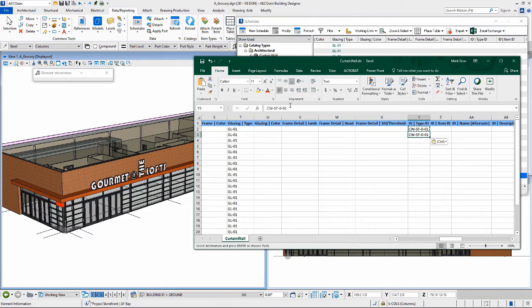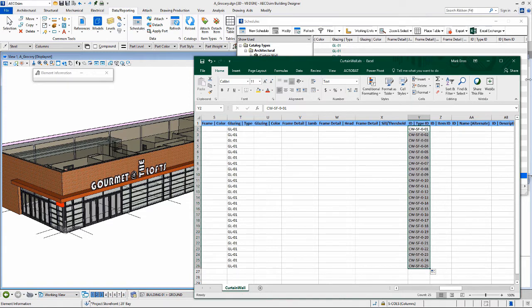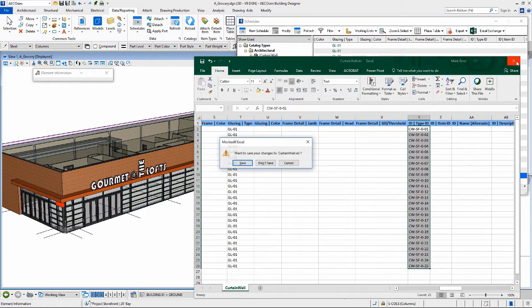And what we want to do is give it some quick sequential numbers. So if you're giving like unique IDs, this is a quick way to do it without having to go through and select each item to renumber them. We're going to be using Excel to generate the numbers and then Excel to push it back into the BIM model. So there you have those numbers. Save the Excel.